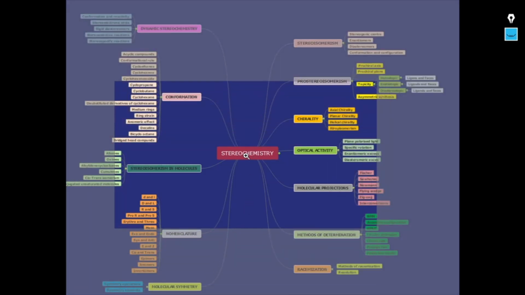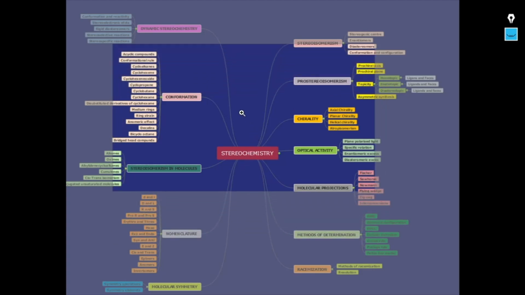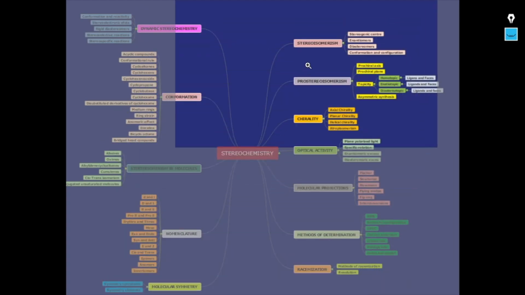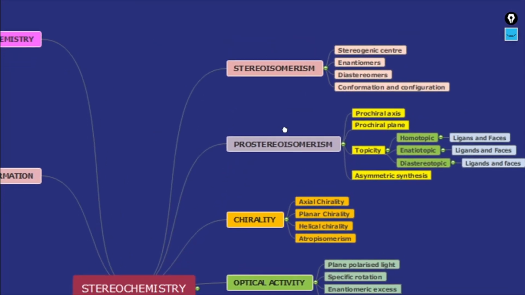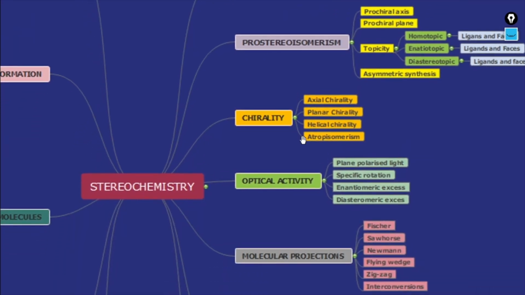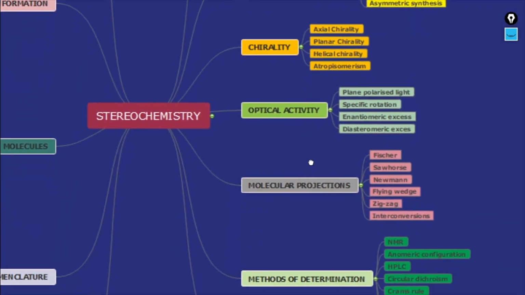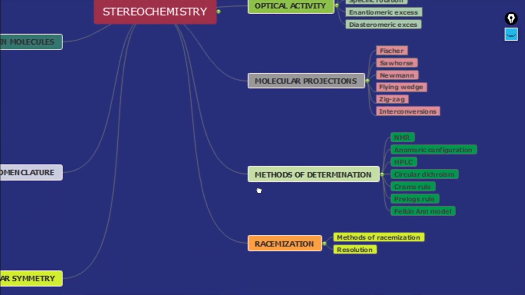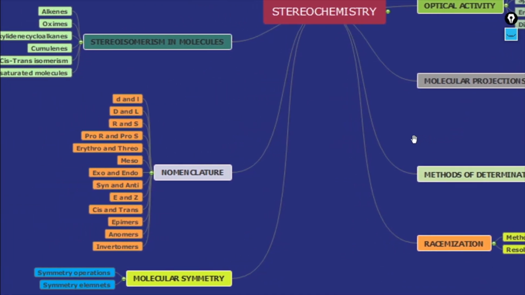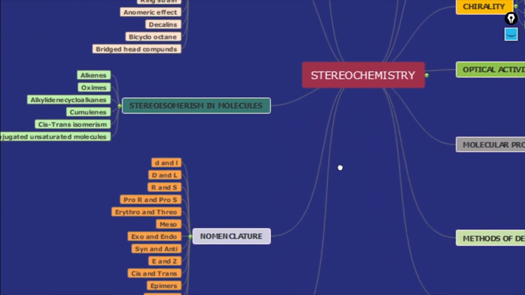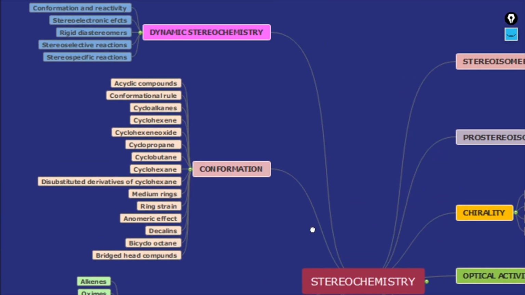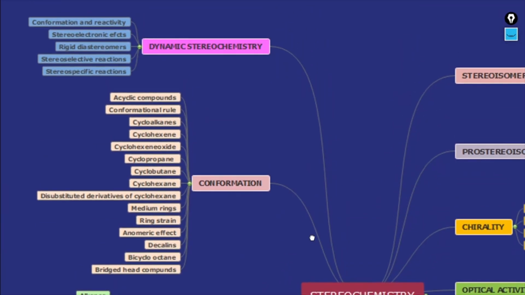Now, if we look into the topic called stereochemistry, it can be divided into several smaller concepts like stereoisomerism, prostereoisomerism, chirality, optical activity, molecular projections, methods of determination, racemization, molecular symmetry, nomenclature, stereoisomerism in molecules, conformations, and dynamic stereochemistry.